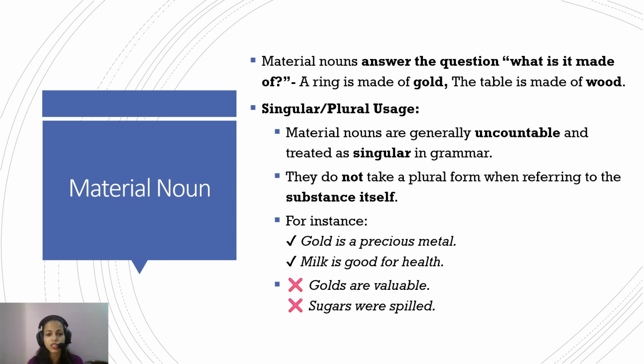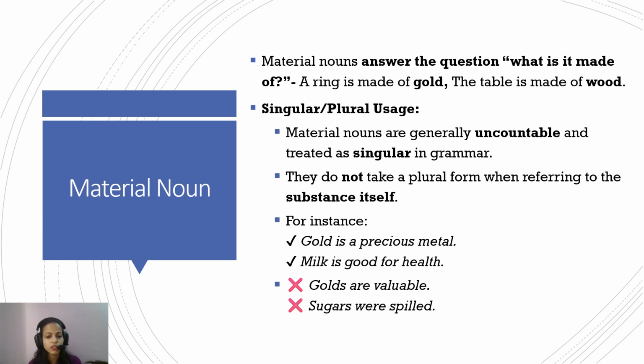Now let's see how the singular and plural usage is done. Material nouns are generally uncountable. You don't count gold, the whole thing. So it's uncountable, and hence it is treated as singular in grammar. They do not take a plural form when referring to the substance itself. So, gold is a precious metal.